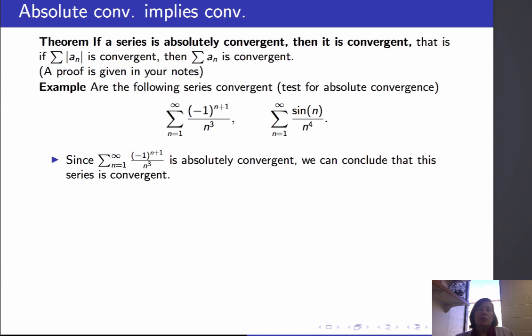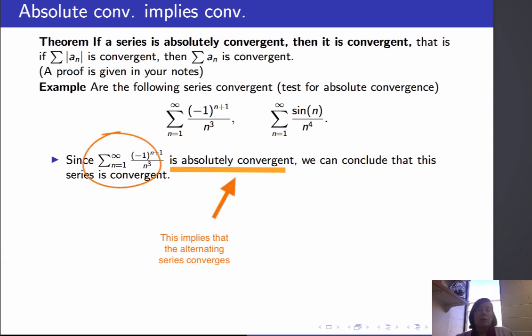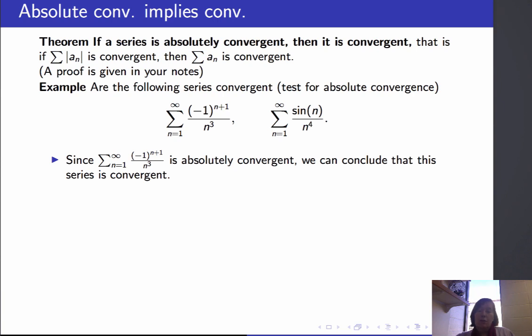The sum from 1 to infinity of (-1)^(n+1) over n cubed, we saw already is absolutely convergent. The sum of the absolute values is convergent, so we can conclude immediately that this series is convergent. Of course, we could conclude that using the alternating series test, and this is an alternative way of doing it.